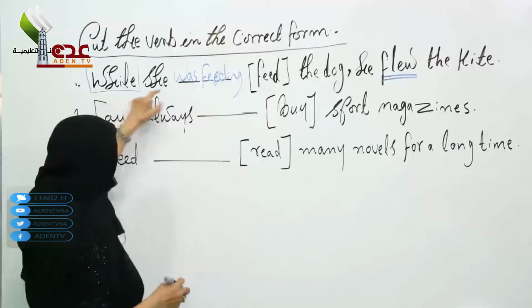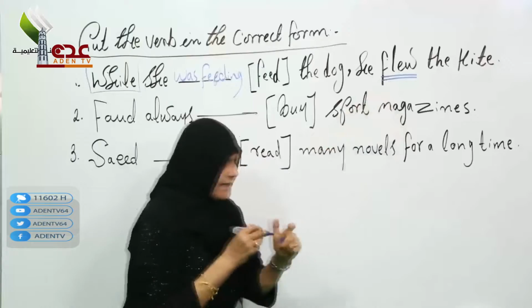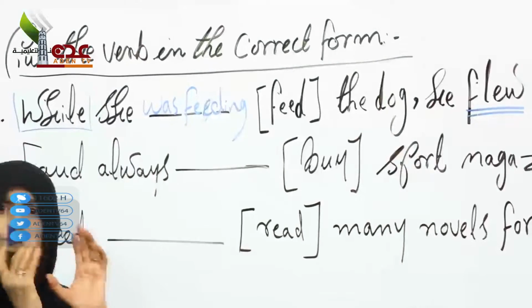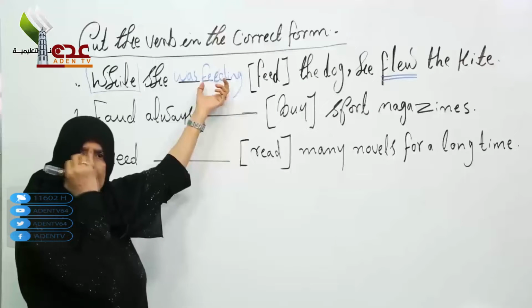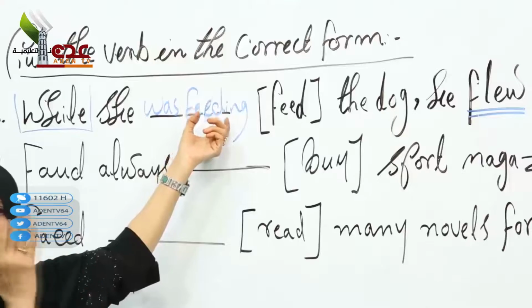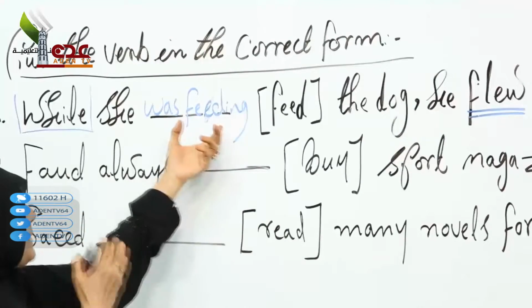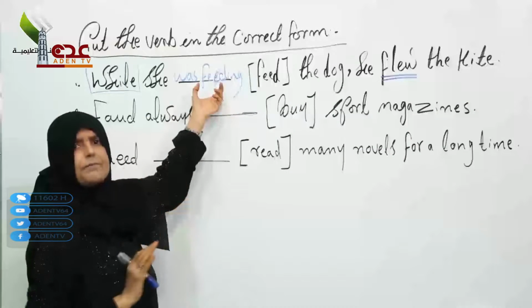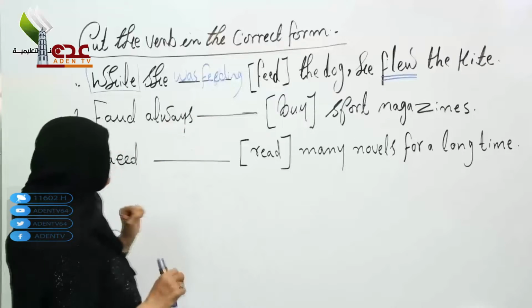Now, while she was feeding the dog, he flew the kite. In this case, don't forget, please. I want you to focus and recognize the verb. Use the present, or use the verb in the past, according to the sentence or the verb in this sentence.